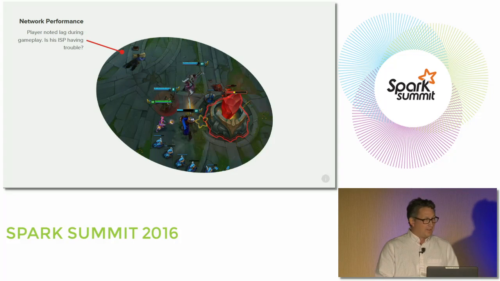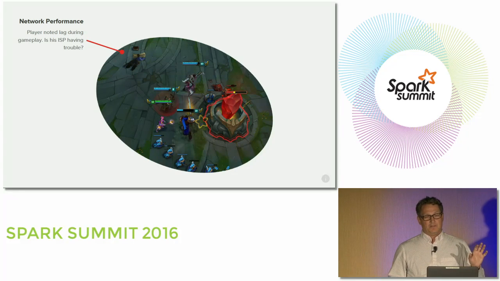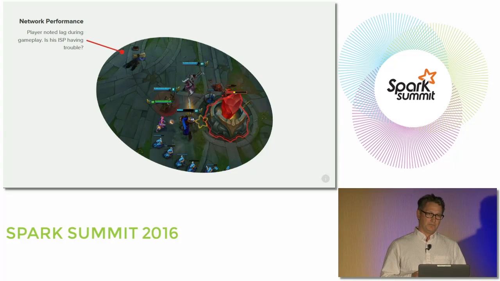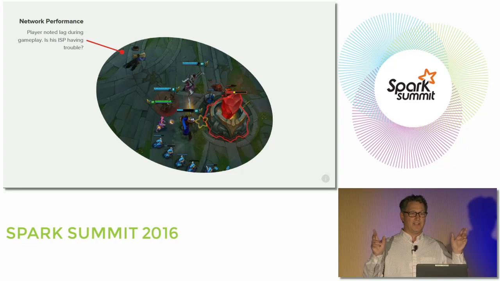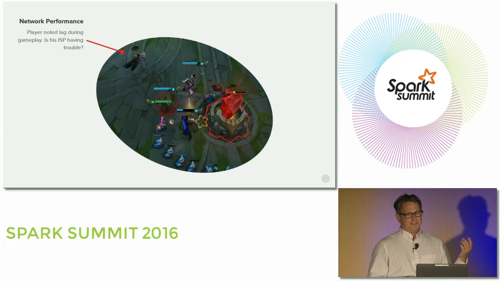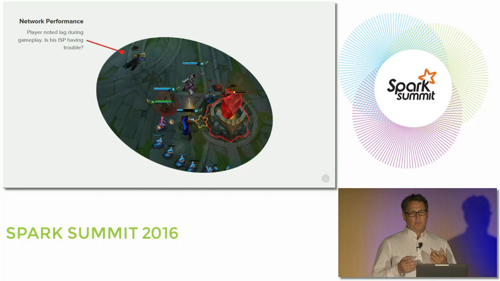So here's another less fortunate activity where poor Rise, he's dead. Before he died, the person playing this character was complaining that their network connection wasn't up to par. Oftentimes it's known as lagging hard, and this is exactly what happened. We collect a lot of data based on network performance from our players, and so what we want to do is leverage that to see, is this player's ISP having trouble? And if so, is there something we can do to fix that?